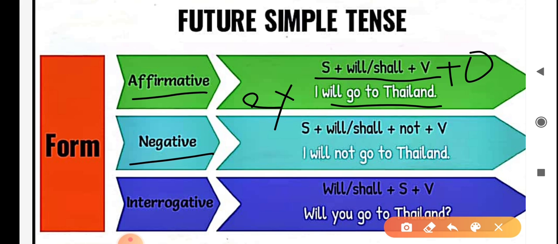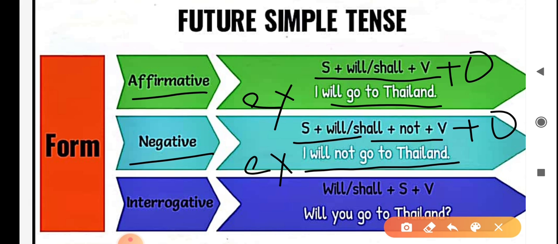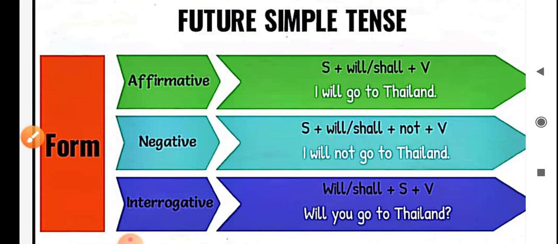Negative sentence structure is subject plus will or shall plus not plus first form of the verb plus object. For example, I will not go to Thailand. For interrogative sentences, format is will or shall plus subject plus first form of the verb plus object plus question mark. For example, will you go to Thailand?